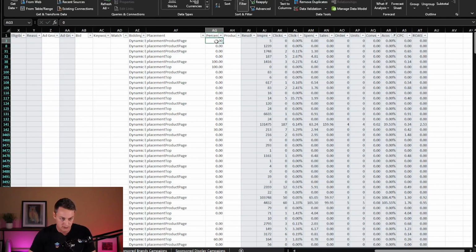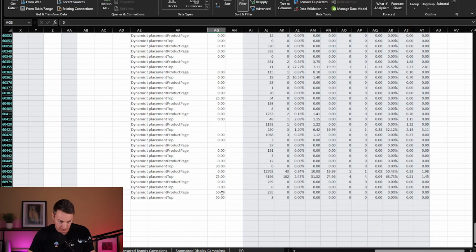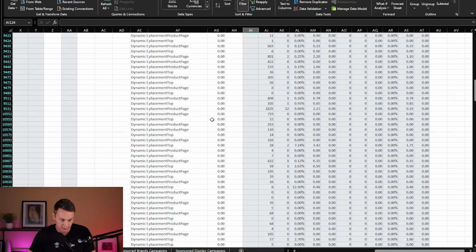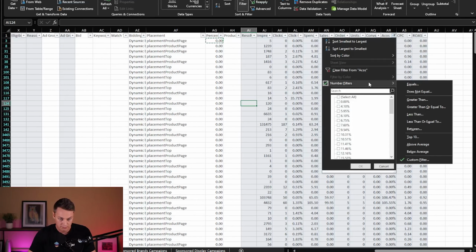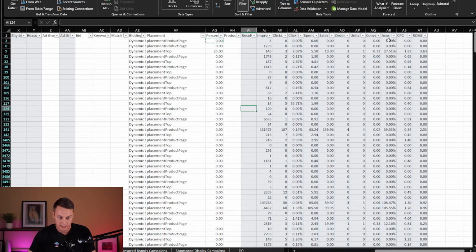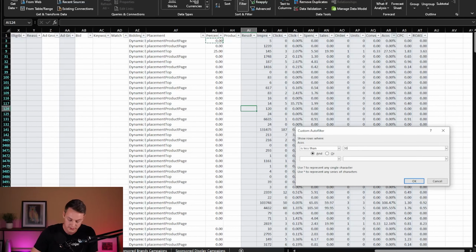So we're going to do 0. I'm going to copy this, scroll all the way down, and we're going to just zero out all of these placement adjustments. Now we should see 0 in every column. Perfect. Now let's get rid of that filter. Let's just clear filter.